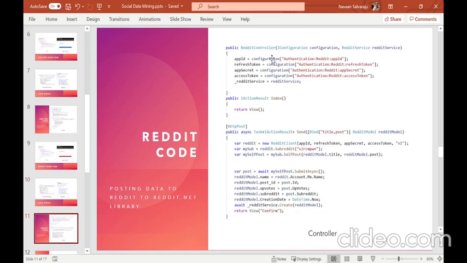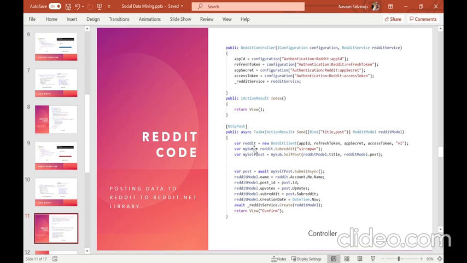So my Reddit controller class, like the Twitter controller class, has the logic that sends the actual post to my Reddit account. Like in Twitter, I get the secret information to connect to Reddit from the appsettings.json file. I'll use this function to create an instance of the Reddit client class from my Reddit.NET library.